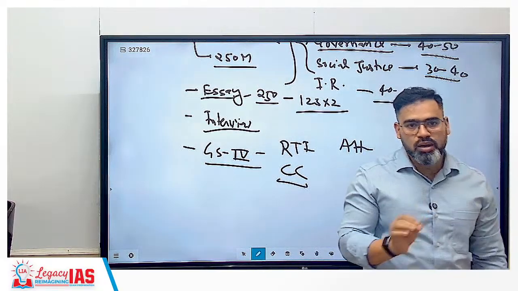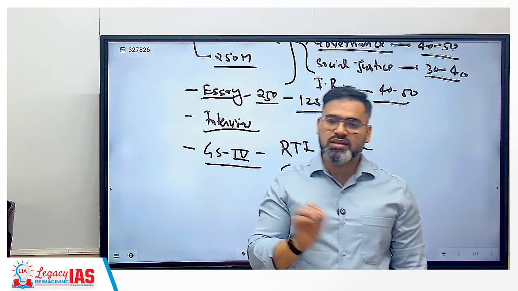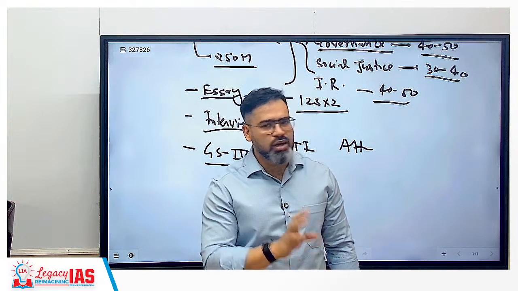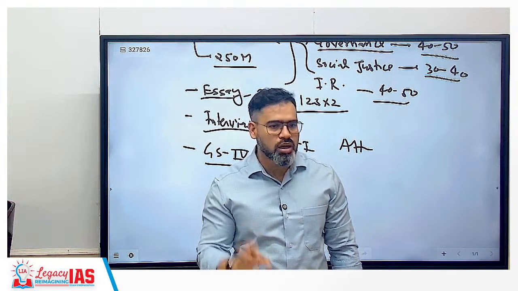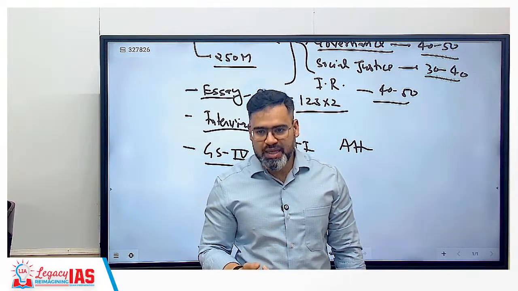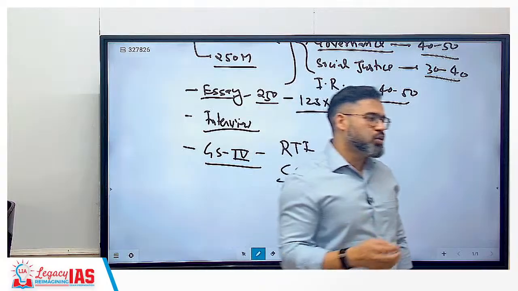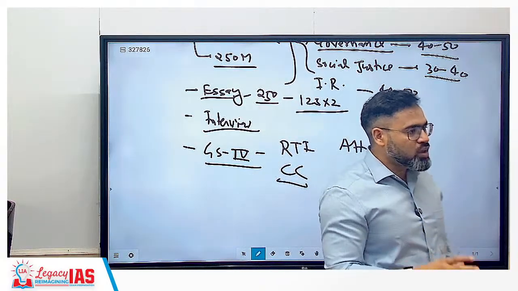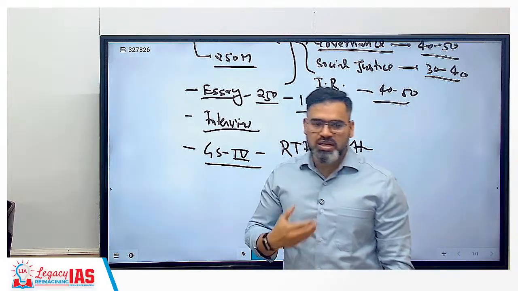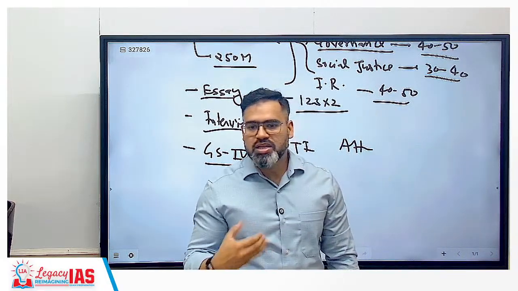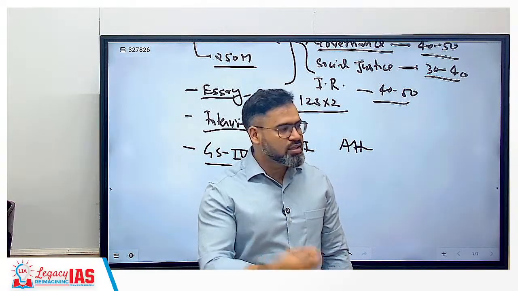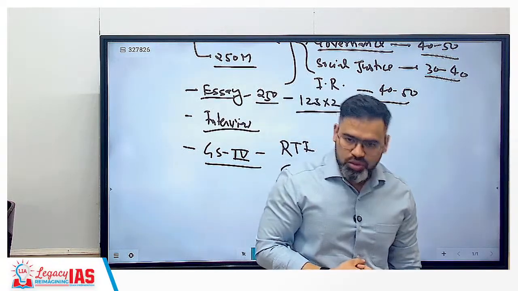Because this is the one major mistake that is made by the students. They think that we need to focus only on the moral issues, only on the ethical issues. That is not the case. They need to write about the rules and regulations also. Suppose, for example, one old citizen is coming to you and that old citizen is saying that he is not having a ration card, so that is the reason he is not able to get food, correct?